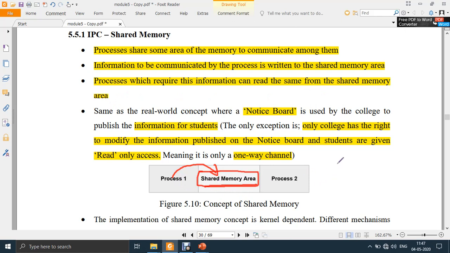As I told, the memory region I marked as 0000 to 0010. So in this range, process 1 stores something. Next, any process which requires this data can access this memory range. So let's say process 2 wants this data, so it will access the data.